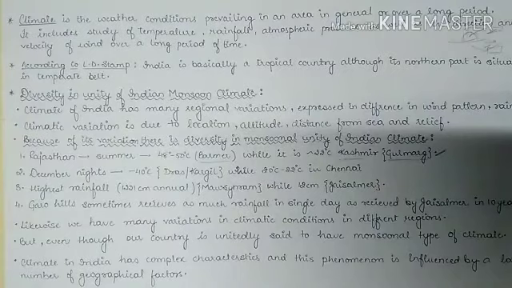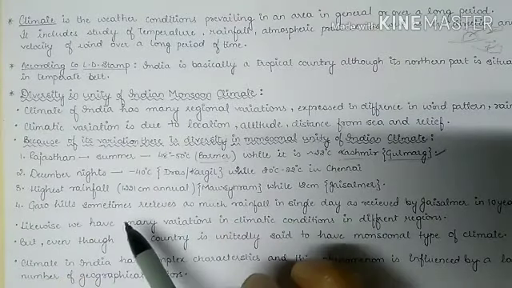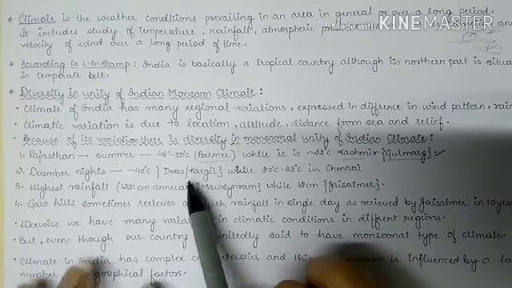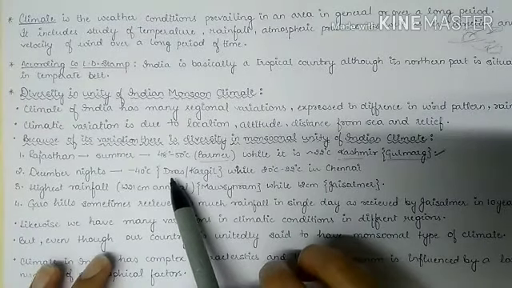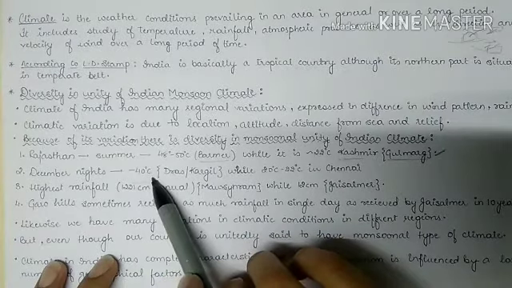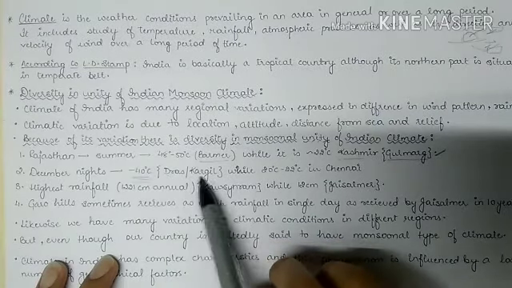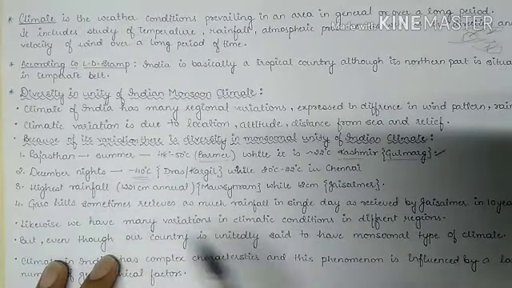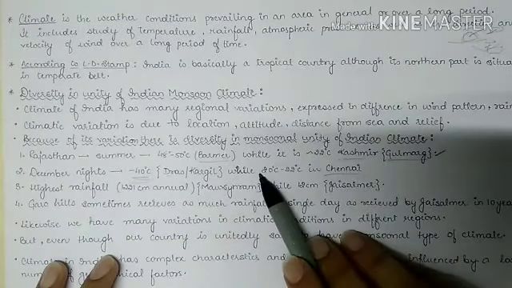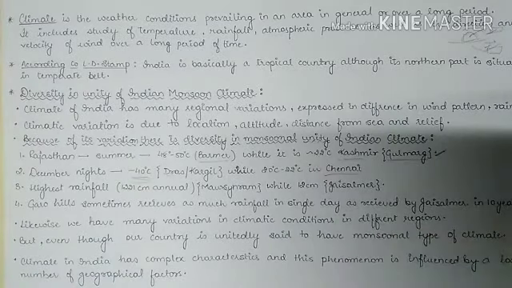Now if we look into December nights, that is cold winter in the northern region, so December nights are very cold. If we look into Dras and Kargil that are located in Jammu and Kashmir, the temperature falls to minus 40 degrees Celsius, while on the same December night, the temperature of Chennai is about 20 to 22 degrees Celsius. So this is a vast difference in the temperature conditions.